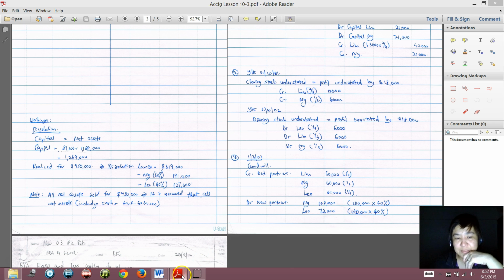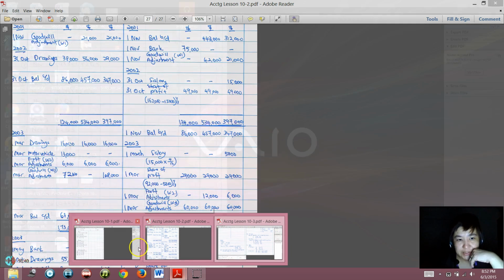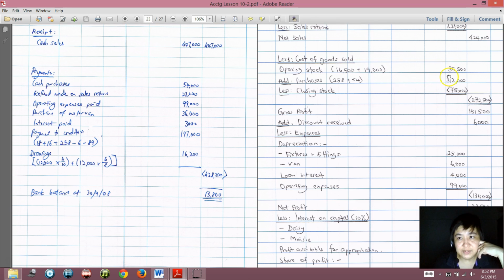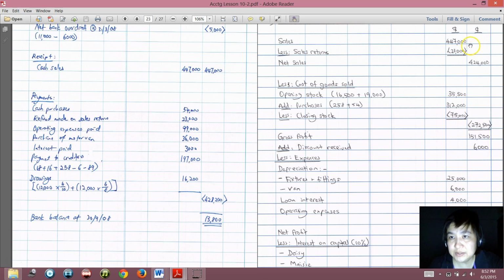Now you think again. This is the example that I showed you, the previous question. This is sales, and then you get net sales, then less cost of goods sold: opening stock plus purchases, less closing stock.